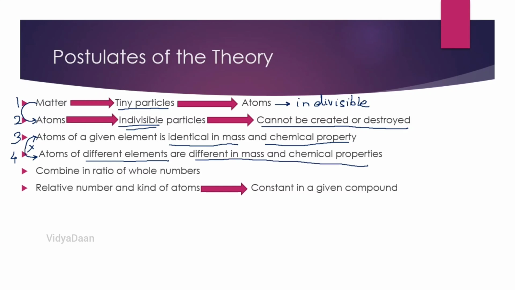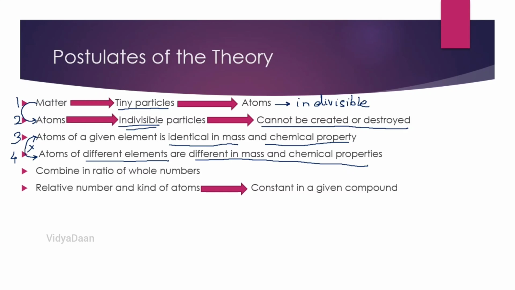This time, in your right hand take a drop of water and in your left hand place a drop of milk. Both are different in mass, and both are different in chemical properties also, right? That is what is said in the fourth point. I hope I am clear. I am not confusing you too much.